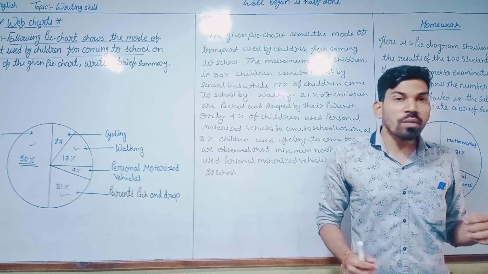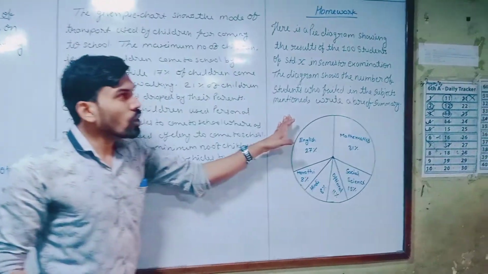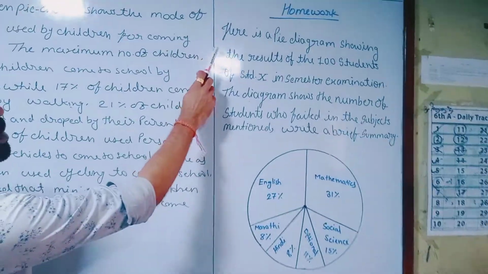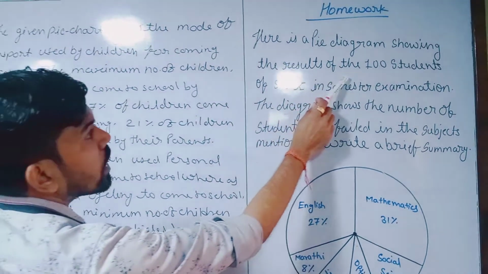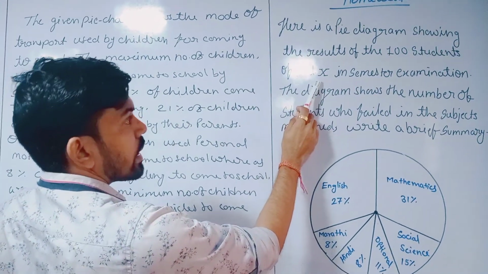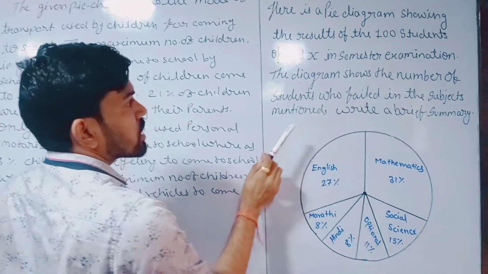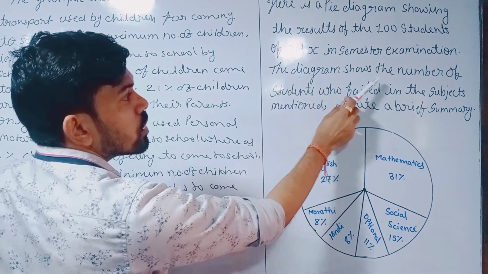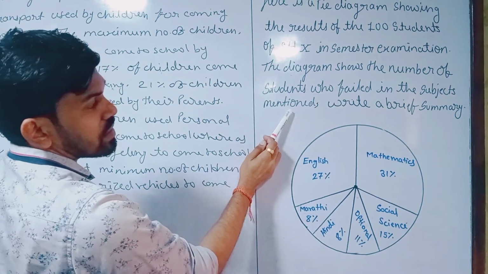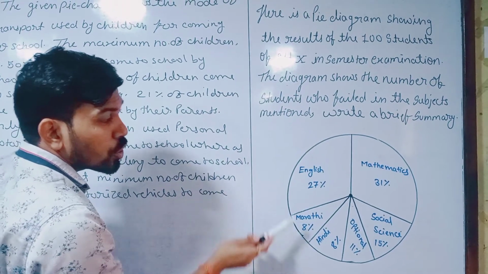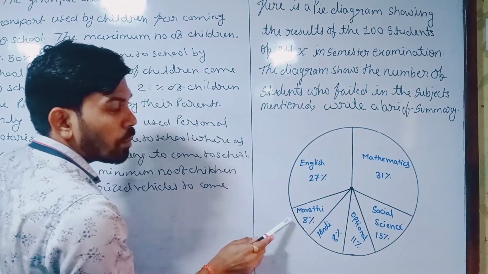On the basis of that, you have a homework. Here is a pie diagram showing the results of 100 students of standard 10 in the semester examination. The diagram shows the number of students who failed in the subjects mentioned. Write a brief summary. You can see here we have a pie chart.